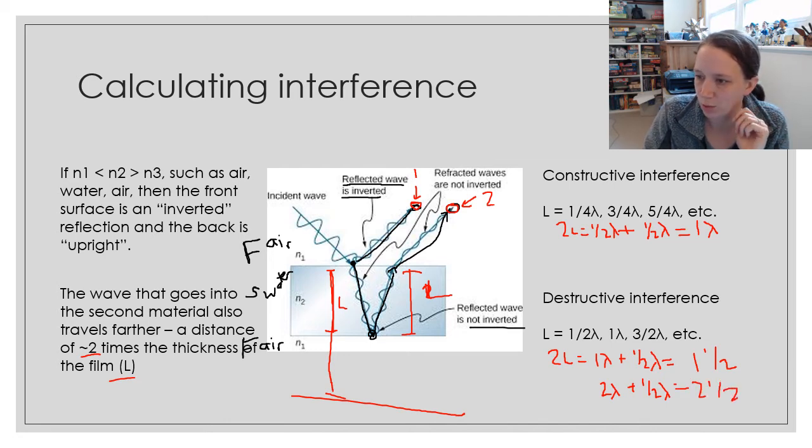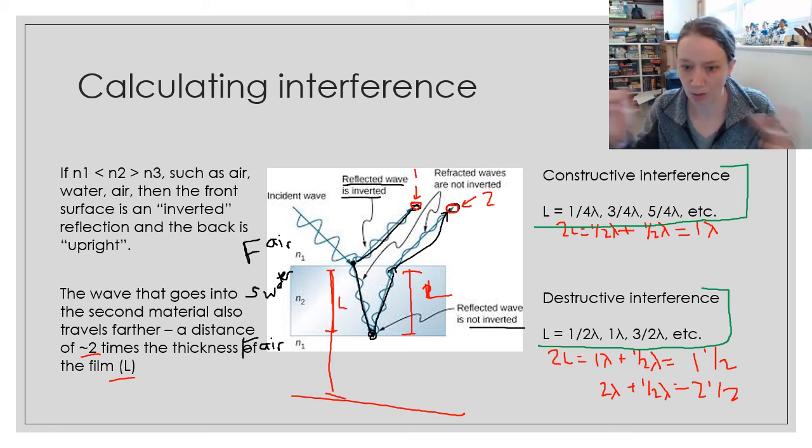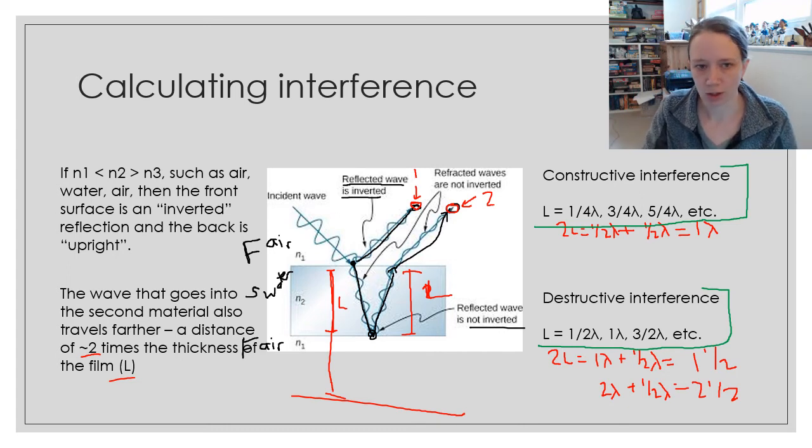If I lost you somewhere in that math, you're not alone. Understanding the nuances, I think, is a valuable exercise. However, if it comes down to it, memorizing this little bit will likely get you the credit that you need on a multiple choice question. I don't usually see this in an FRQ. The FRQ would expect you to really understand the reasoning why, but in any case, just having those intervals memorized or written down would be pretty helpful for an MCQ question.